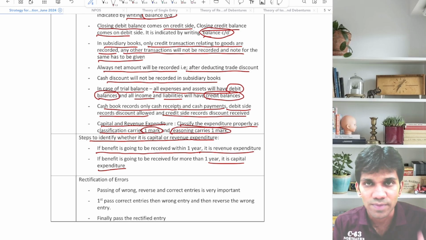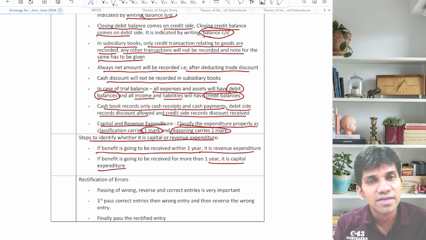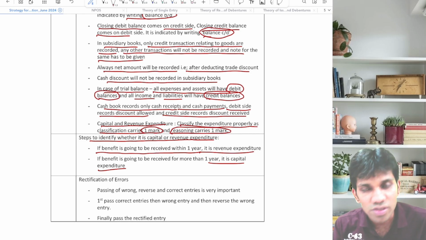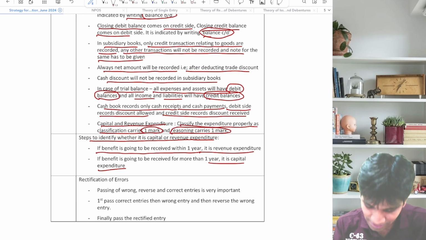So guys, I would like to discuss how to write the reasons. Suppose it is a capital expenditure. What reasons will you write? It is non-recurring in nature. The benefit will be received for more than 1 year. This is what you are supposed to write. If it is a revenue expenditure, you will write it is a recurring expenditure and the benefit will be received within 1 year itself. Fine.